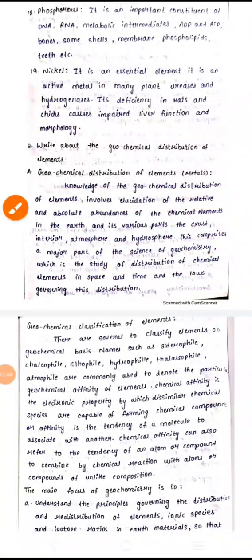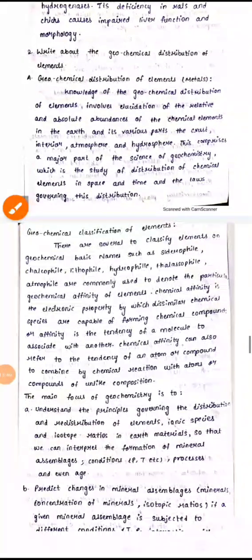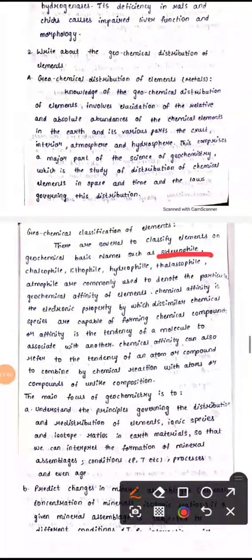Generally these are classified into several types, that is siderophile, chalcophile, lithophile, hydrophile, and thalassophile, with atmophile, which are used to denote the particular geochemical affinities of elements. So here chemical affinity is between dissimilar chemical species, which are not similar ones.